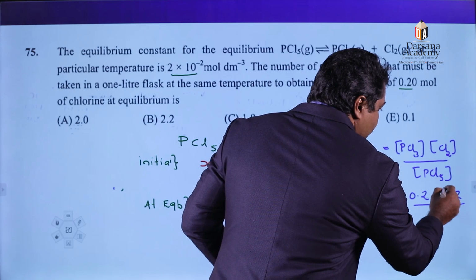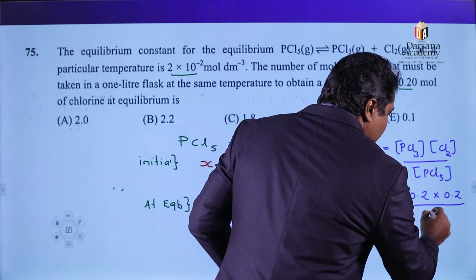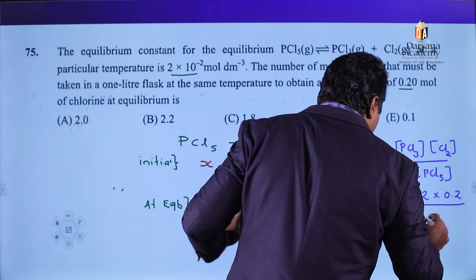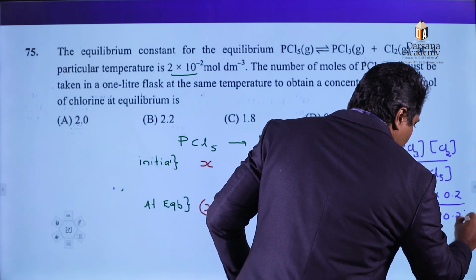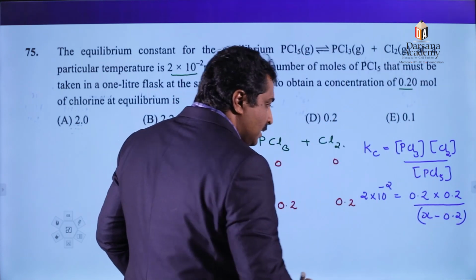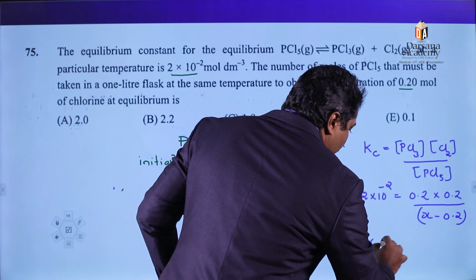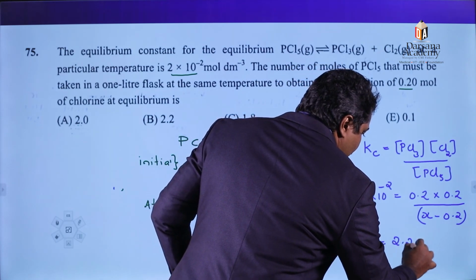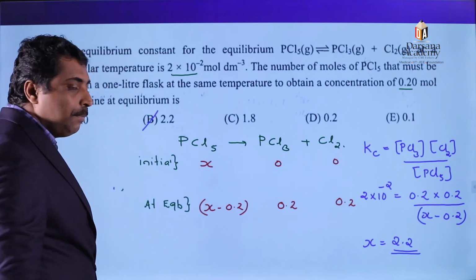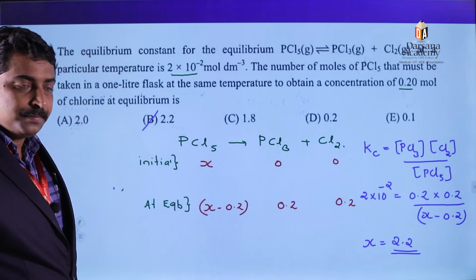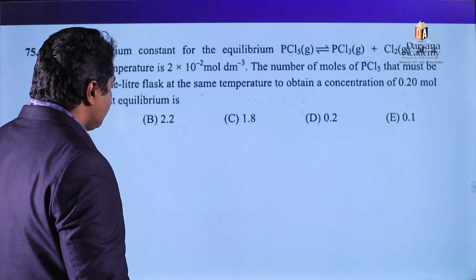Therefore, concentration of PCl3 into concentration of Cl2 divided by concentration of PCl5, X minus 0.2. From this, we can simplify the value of X. On simplification, we get the value of X as 2.2. Therefore, the answer is option B. Okay. Then again,